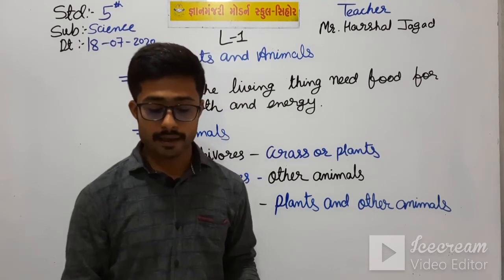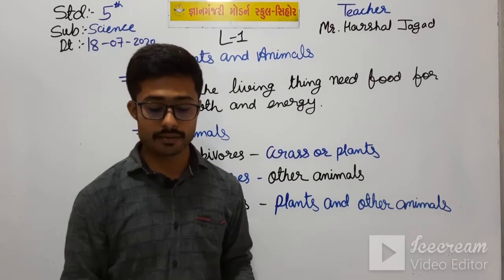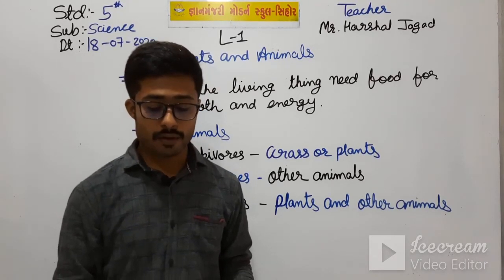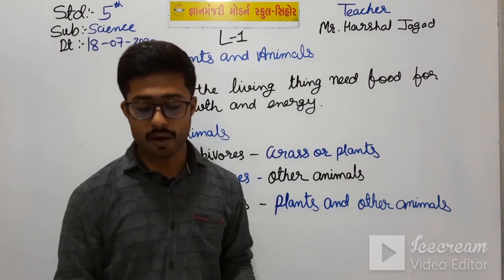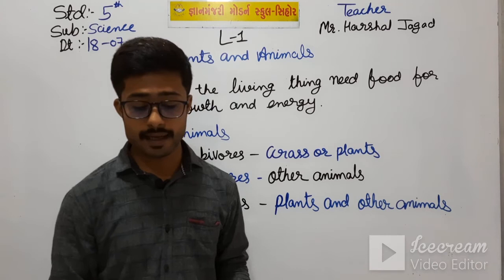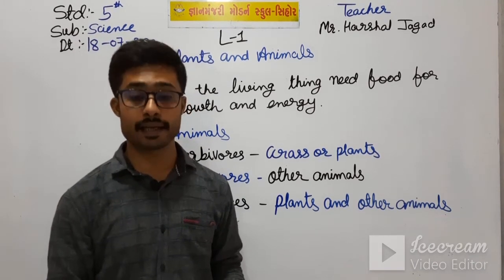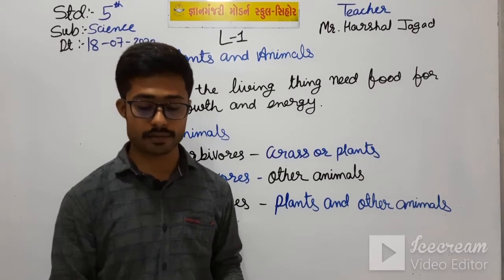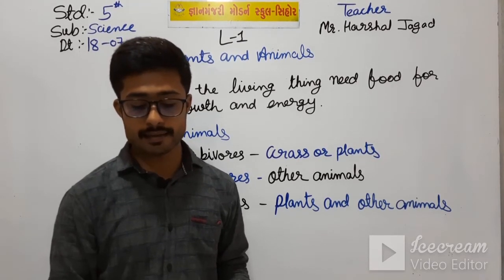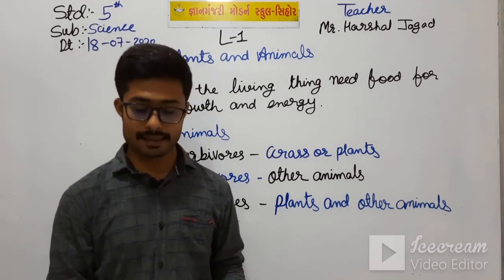See here, green plants prepare their food on their own only. Their leaves have a substance called chlorophyll. Chlorophyll absorbs sunlight. The stomata found in the leaves take in carbon dioxide from the air. The roots take in water and minerals from the soil, and the stem carries them to the leaves through hollow tubes called xylem.